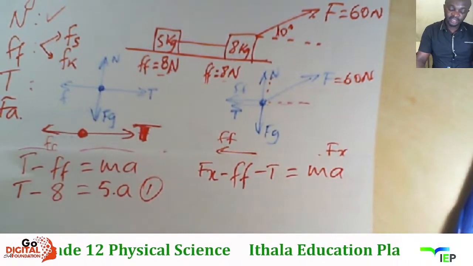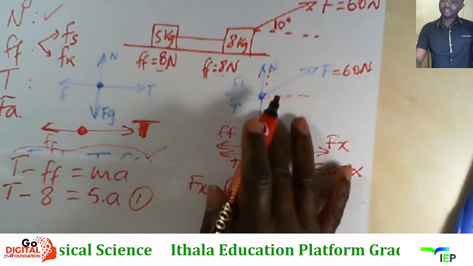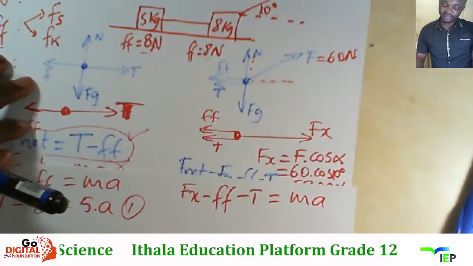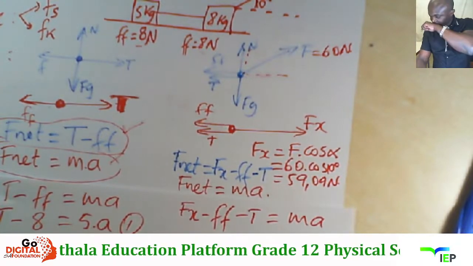Lokhu kunginika bani equation yokuqala, ngizothi equation 1. Lana ngifuna ukwenza futhi i-substitution. Fx ngimcalculateile sithole bani u59.09.